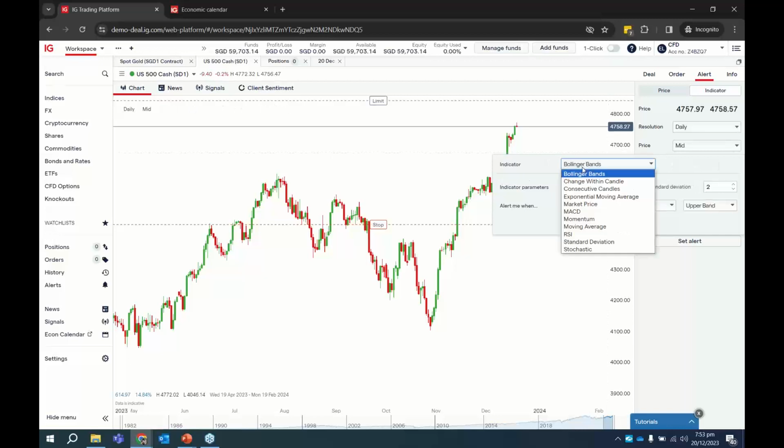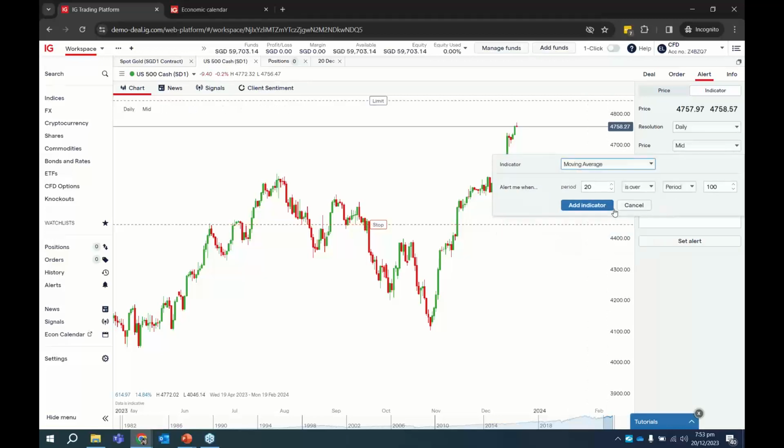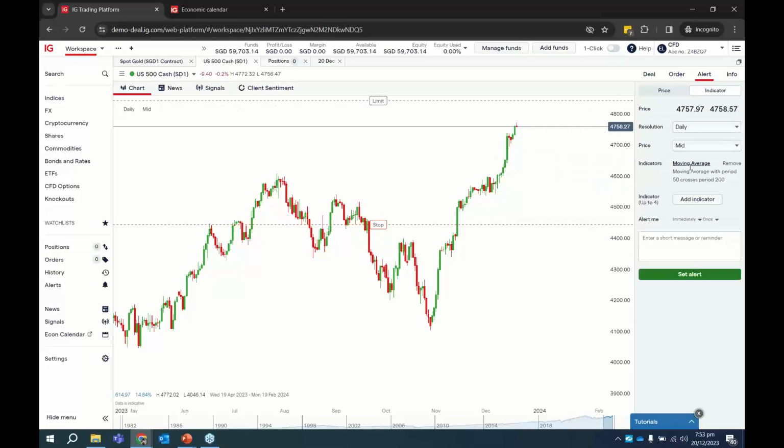Let's say the moving average, if the 50 crosses the 200, then I want this to send it to me. On what time frame? Let's say if it crosses on the daily time frame, then I want this platform to notify me that this shorter term moving average has already crossed the longer term moving average. So that's one way you can use as well.